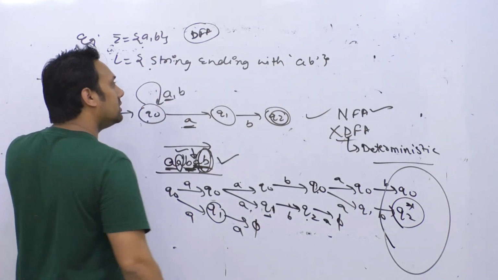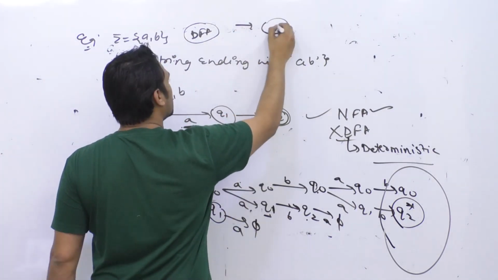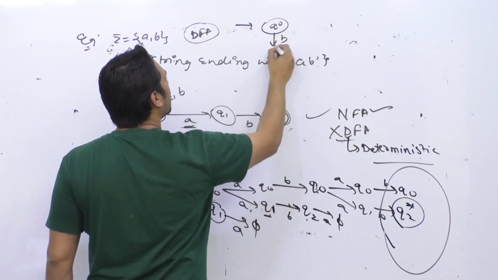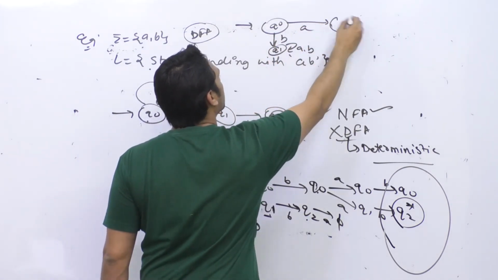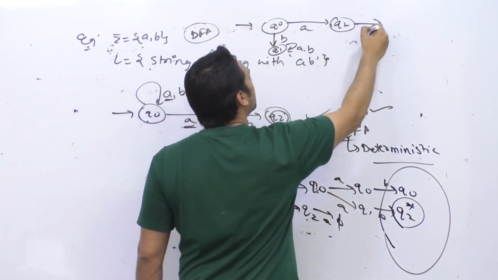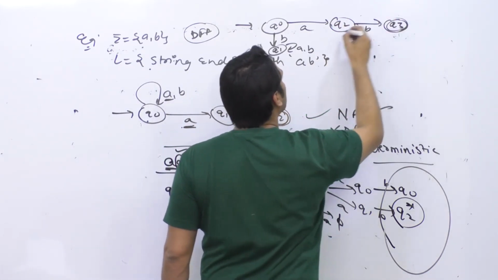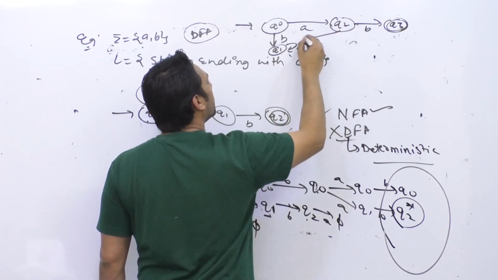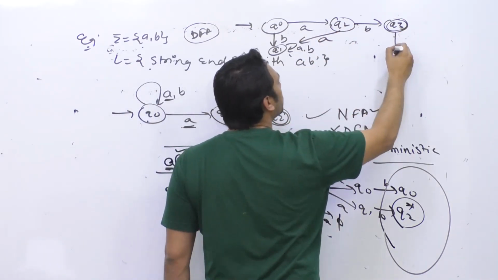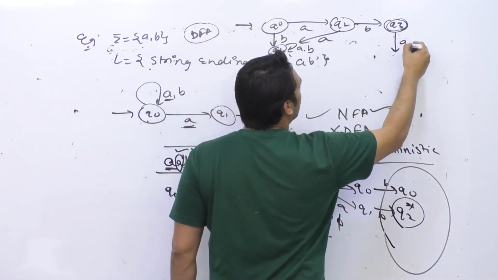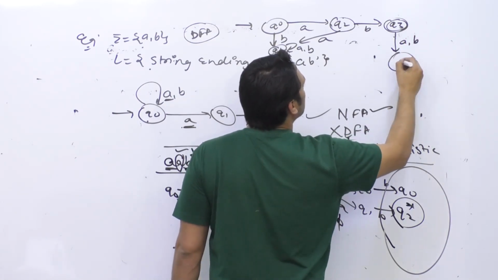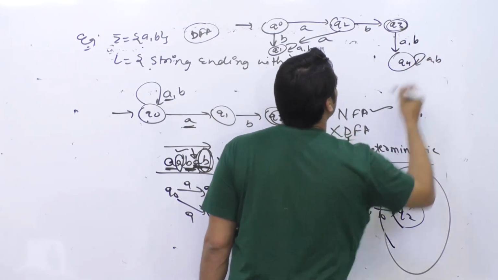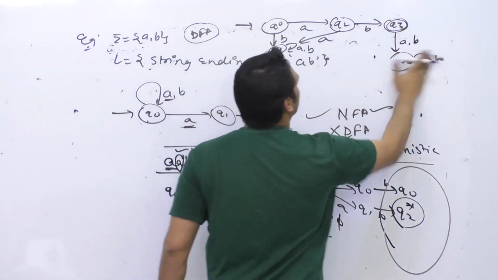What will the DFA be? DFA will be something like this. This is the initial state Q0. If you get a symbol B in the beginning, you go to the state Q1, which is a dead state. But if you get a symbol A, you go to the state Q2, and here if you get a symbol B, you go to the state Q3, which is the accepting state. But in Q2, if you get an A, you will go to a dead state. In Q3, you can get an A, or you can get a B, and you go to the state Q4, which is a totally accepting state, which should not be accepted actually.